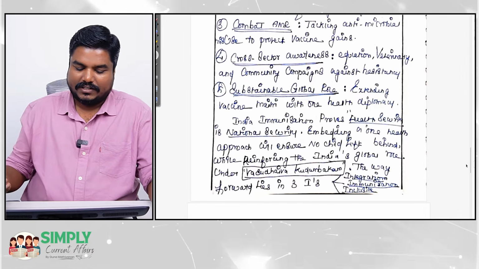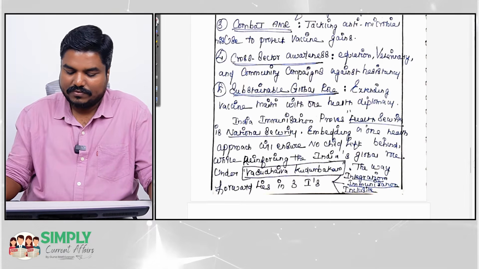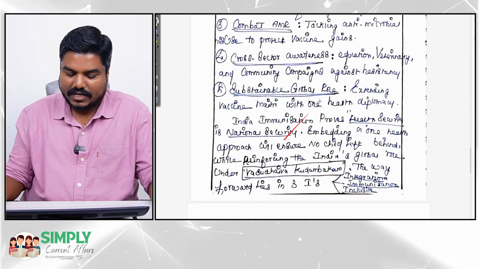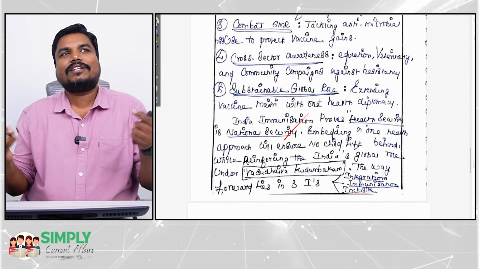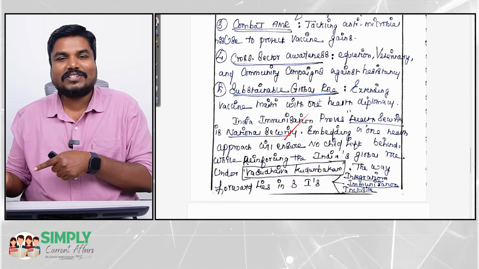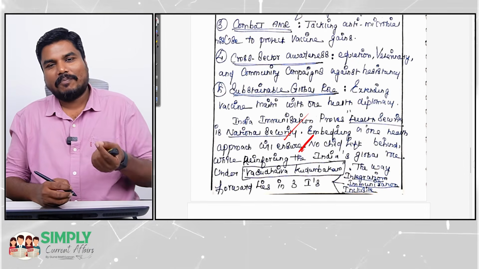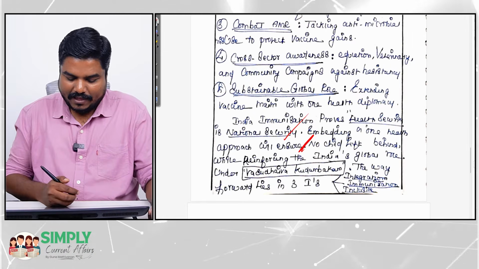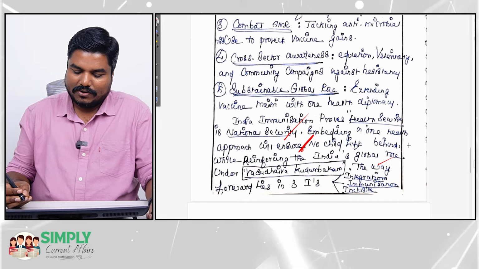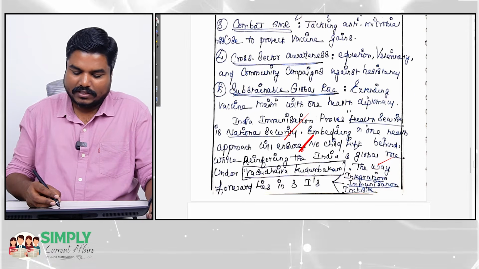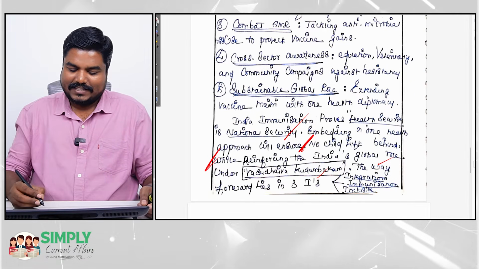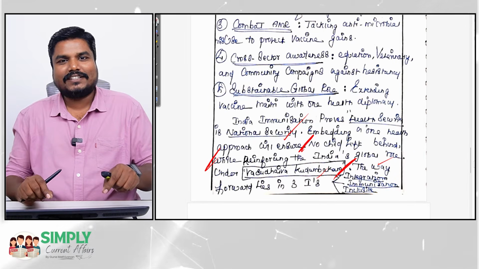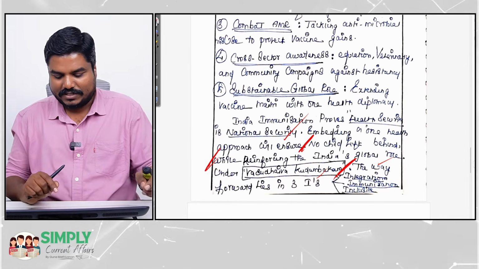And again, the conclusion: India's immunization proves health security is national security, fine. Embedding the One Health approach will ensure no child left behind. How will ensuring One Health ensure no child left behind? Even after adopting the One Health approach, our coverage can be poor, right? There is a possibility, right? Then finally, while reinforcing India's global role under Vasudhaiva Kutumbakam, again, just for the sake of bringing in Vasudhaiva Kutumbakam, you need not force-fit the sentence here. It adds no value to this conclusion.